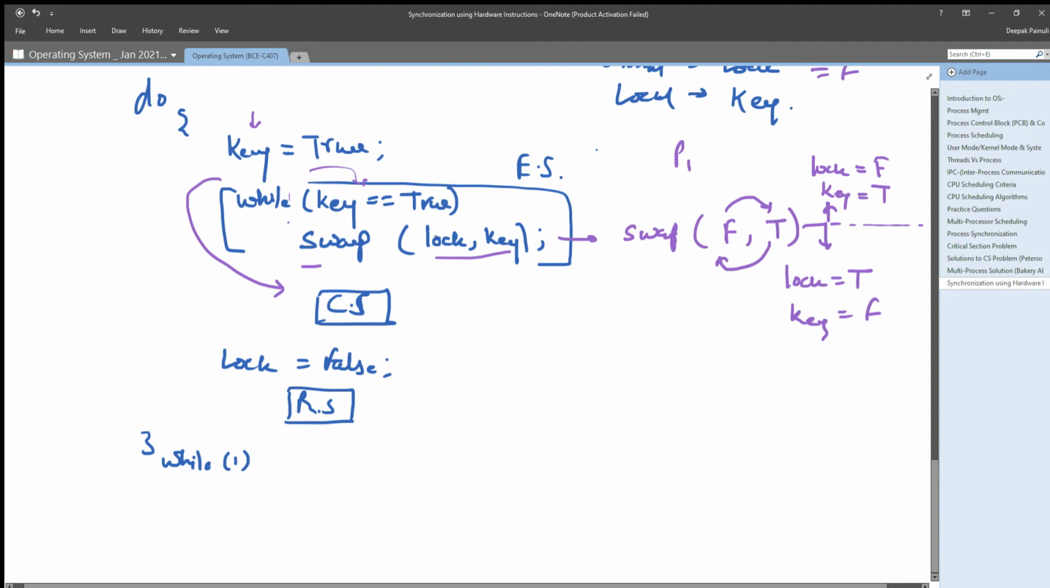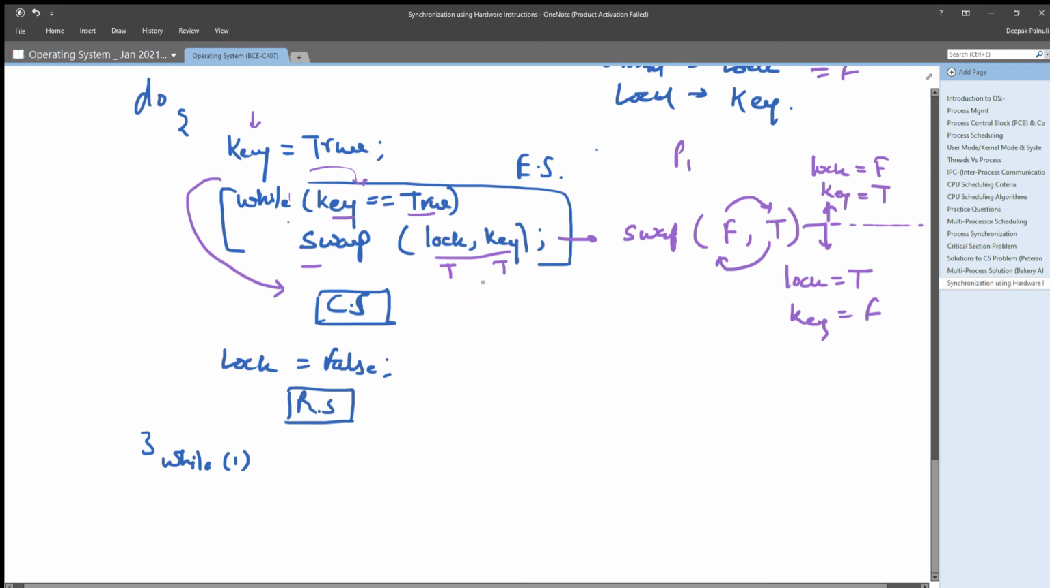But in case you are getting lock value true here and your key value is already true, that means you will always get true, and until you get key value false, you will not get out of it and enter its critical section. That means to get into the critical section, a process needs the value of lock to be false, and if the value of lock is false, that directly means no one is using the critical section, it is open to all, right?